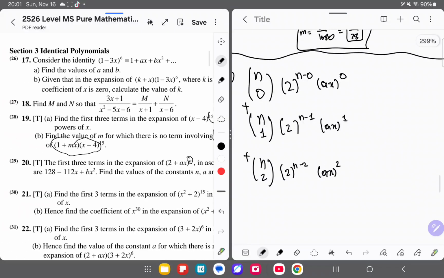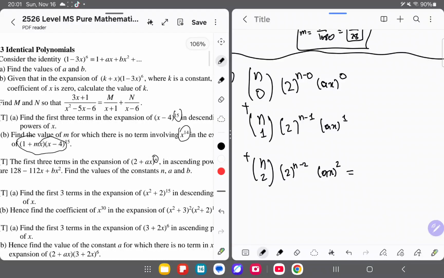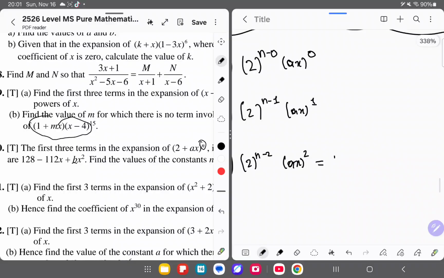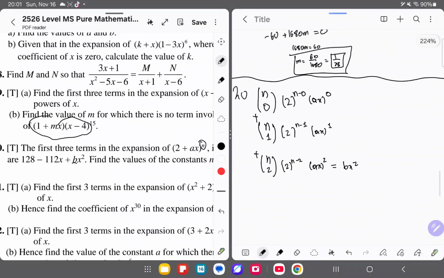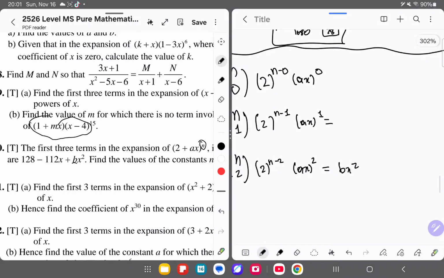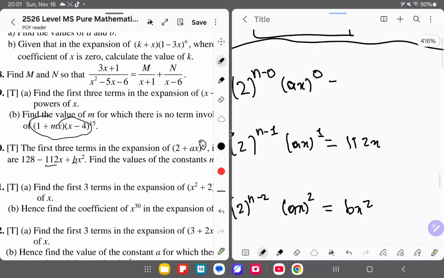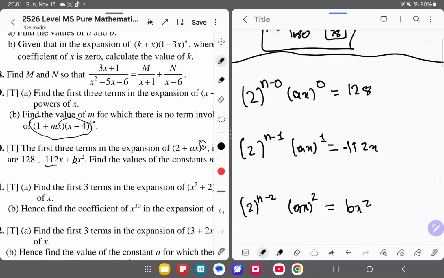And they noted for us that this one here, since it has x to the power of 2, should be equal to bx squared. Over here the power is x to the power of 1, so here is minus 2x, and over here they said simply is just 128. And I forgot to include the minus over here, so it's minus here.